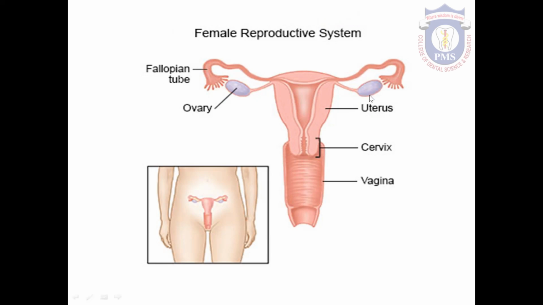This is the ovary, the primary sex organ in female, that is a pair of ovaries. The changes in the ovary are called ovarian cycle. This is the uterus. This is the accessory sex organ in female. During the menstrual cycle, some changes are seen in the uterus also, that is called endometrial cycle or uterine cycle.